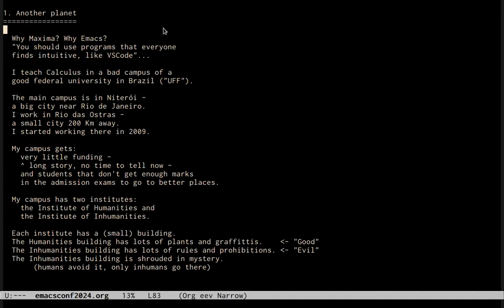I live in Brazil, and people in developed countries cannot imagine how are the beginners that we have here. In a sense, Brazil is another planet. Let me explain why. And also let me explain why Maxima, why Emacs? Because people always say, you should use programs that everyone finds intuitive, like VS Code.